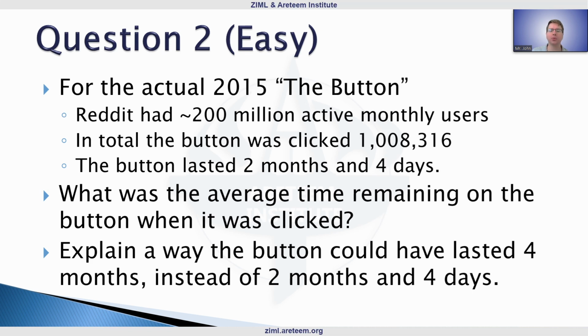And explain a way the button could have lasted 4 months instead of the 2 months and 4 days. There are multiple ways you could answer this question based on the information I'm giving you, but see what scenario or behavior change you can come up with to make the button last 4 months instead of the 2 months it did.